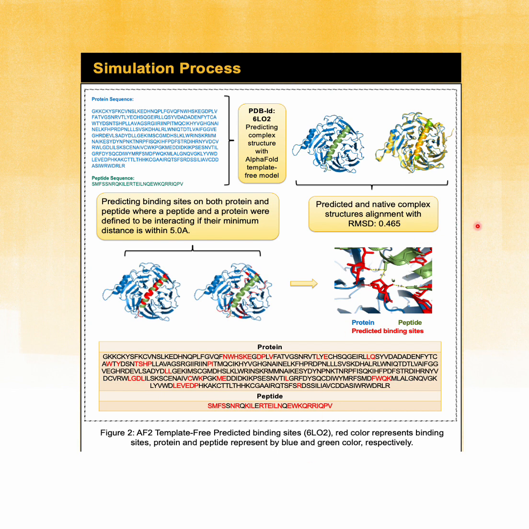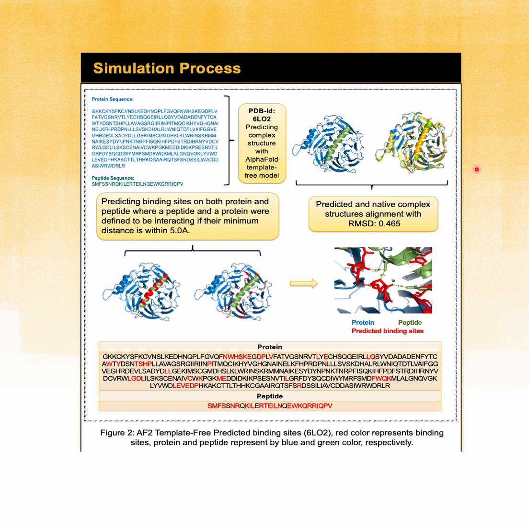In this poster, we just presented the prediction process for two samples to show template-free and template-based results. We selected the 6L02 sample to show the template-free method, and after predicting the peptide-protein complex structure, we aligned it to the native one to find out how accurate it is.